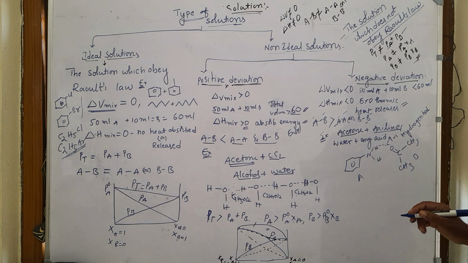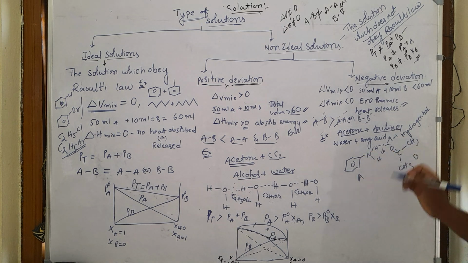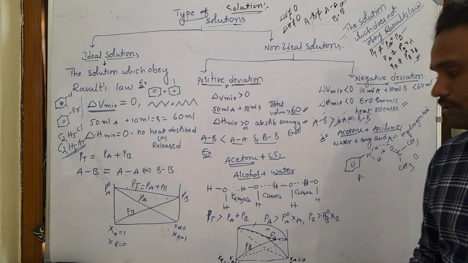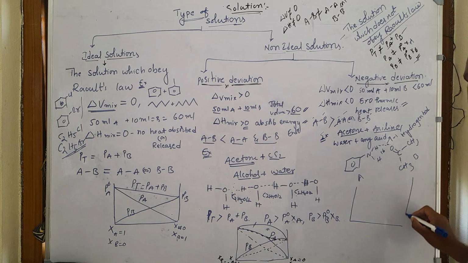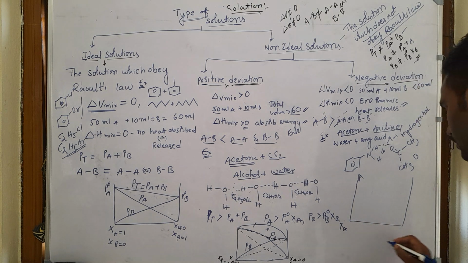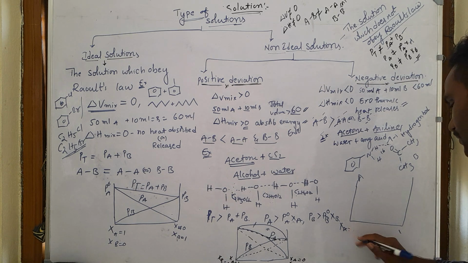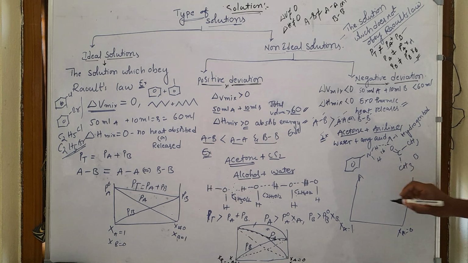So it forms a hydrogen bond here, and they are coming closer together. So when you draw a graph between the mole fraction of A, mole fraction of A equal to 0, mole fraction of A equal to 1, mole fraction of A equal to 0, actually we should get a curve like this.